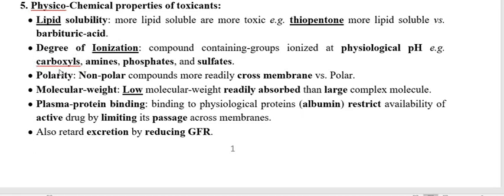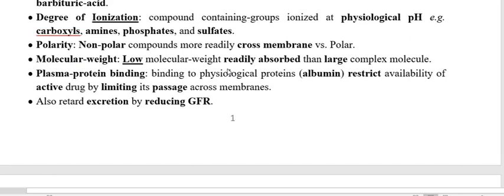if they are possessing groups like the carboxyl, like the amines, like the phosphate, like the sulfate. So if these groups are present in the toxicant, then the ionization of the toxicant is more, and less absorption, less bioavailability, less toxicity. So this is about the degree of ionization of the toxicant.